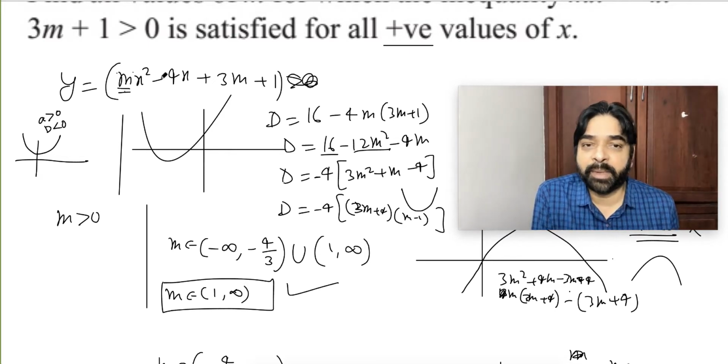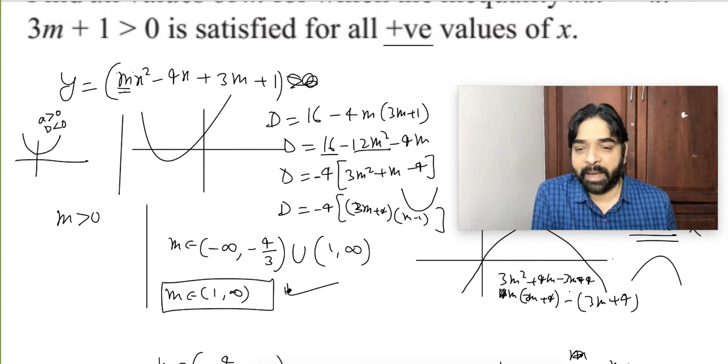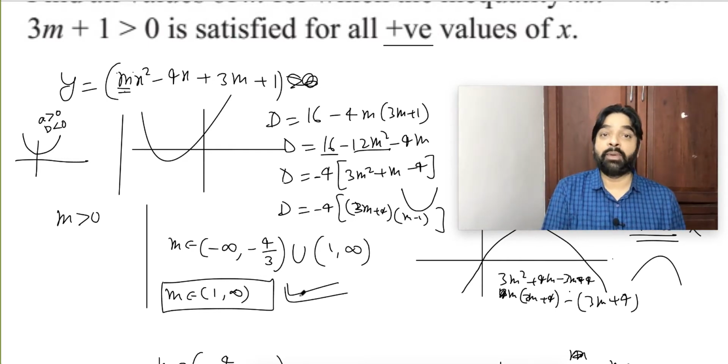Is it clear to everybody? So this is the only situation that can happen. 1 to infinity. How many of you got it?